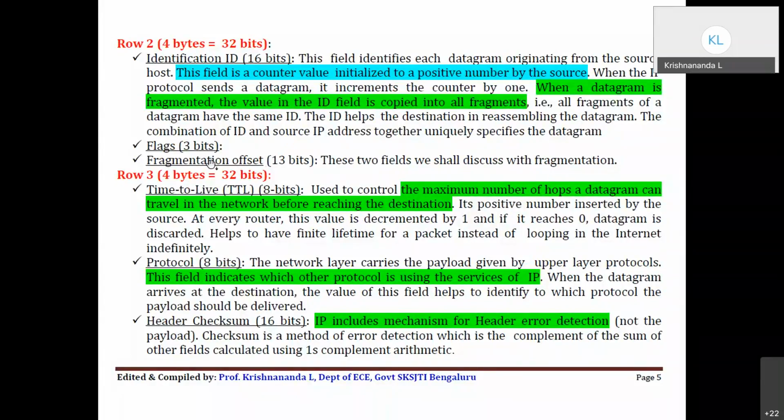Then there are 2 more fields called flags and fragmentation offset. These will be used along with fragmentation, which I'll explain a little later after all these things.